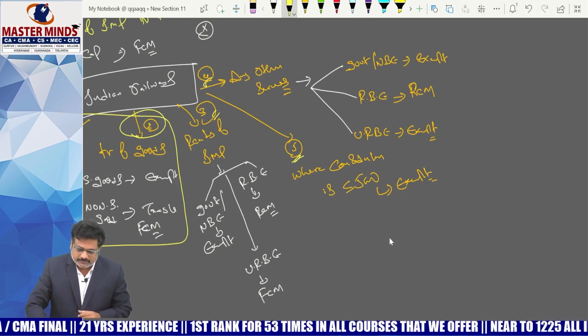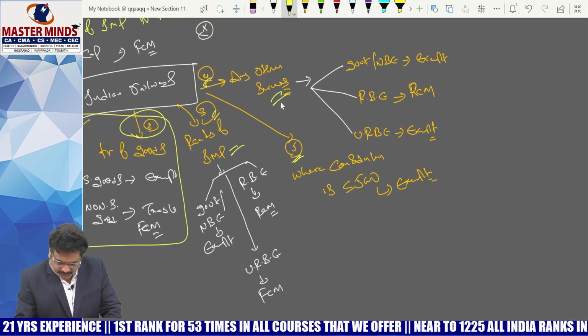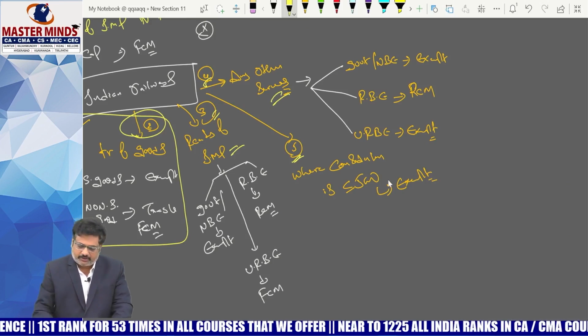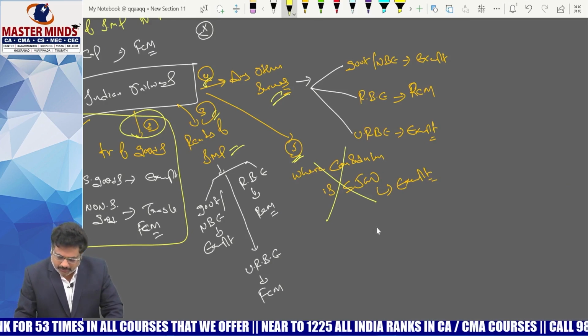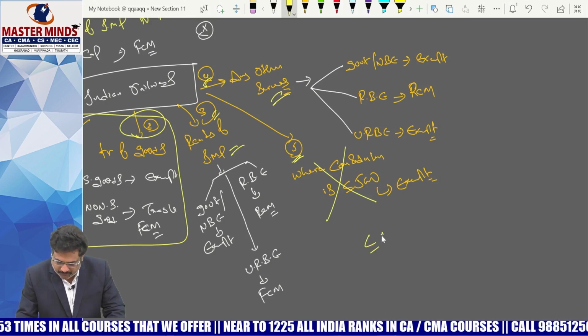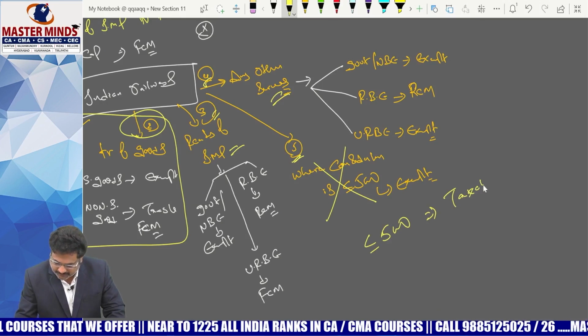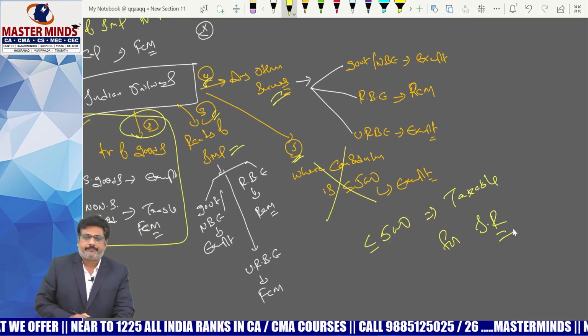Got the point? That means with respect to renting of immovable property, with respect to any other service, with respect to where the consideration is less than or equal to 5,000, this point will now not be applicable to Indian Railways. Even though the consideration is less than or equal to 5,000, it is taxable for Indian Railways.